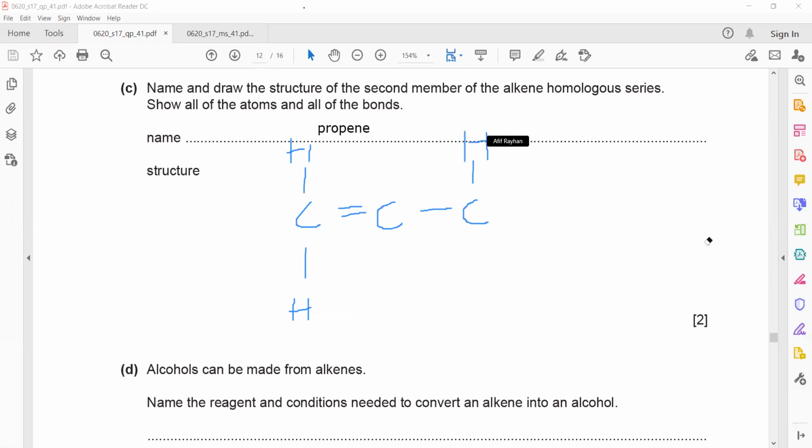And what about the central carbon? No, if you draw one more hydrogen here, it means carbon is forming 5 bonds. This hydrogen is not correct, this one. The central carbon atom, because carbon maximum can form 4 bonds, yeah, that's right now. So prop means 3 carbon, and there should be a double bond between the 2 carbon atoms, first and second, and hydrogen according to the number of the bonds which are used.